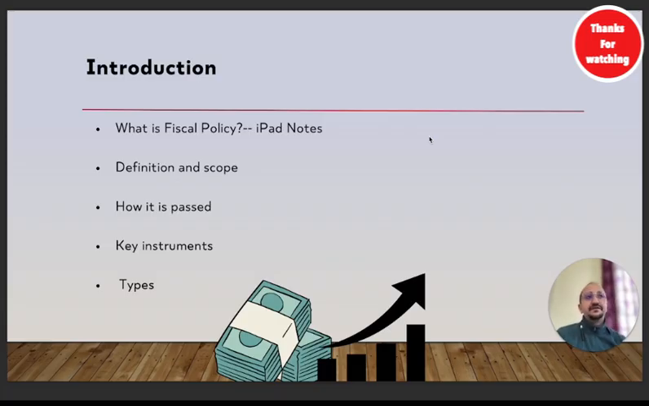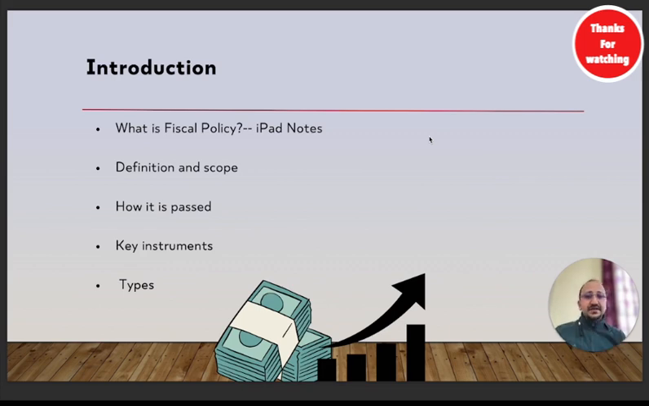What is the meaning of fiscal policy? How will it be different from monetary policy? How does it work? How is it passed, means how is it executed in a country like India, right? What are the key instruments and types of fiscal policy? This is something we are going to do.